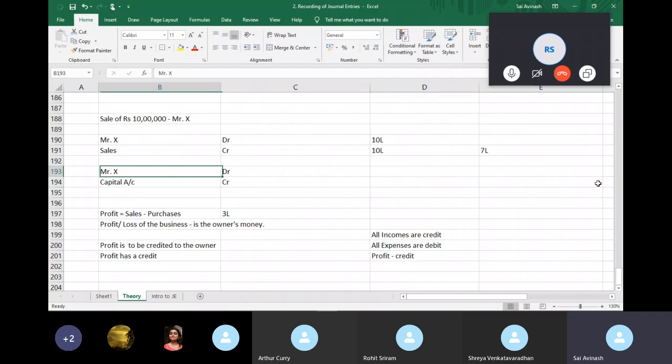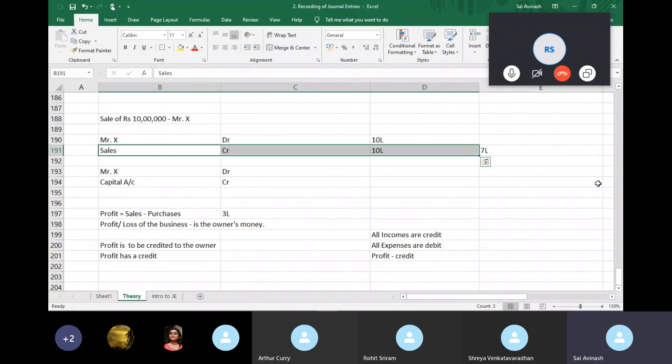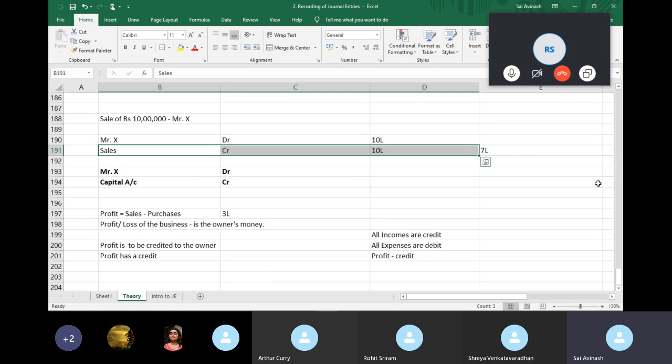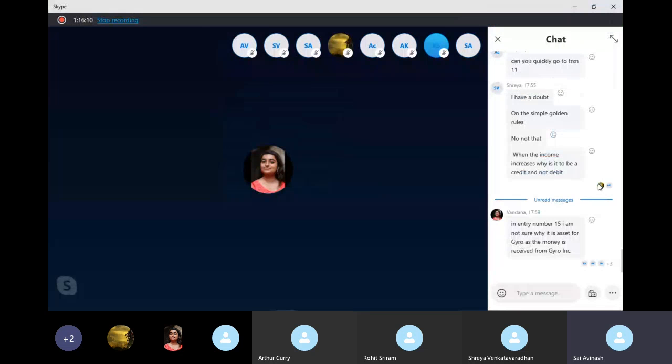Like in substance, if you notice, because I'm making a sale, I'm crediting the sale, right? And I have the sale which will ultimately, net of all my expenses, give me a profit, and that profit will anyway go to my capital, go back to my owner. So in substance, this is what happens. But we have to go through the motions. We have to mention the expenses, the sales, the individual transactions, so that we are able to present a proper picture. So this is the idea behind why we are crediting sales, and by logic, debiting expenses. Are you clear, Shreya?